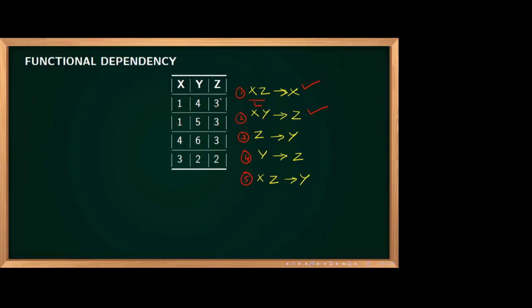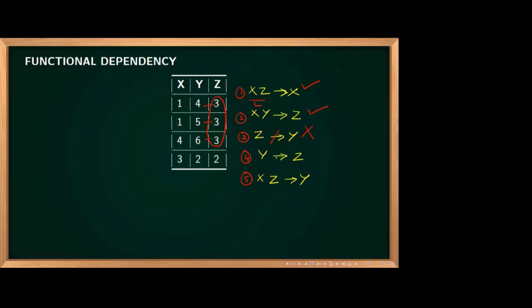Z determines Y. There is a complication. Z is having 3. So all the cases Y should repeat. So in that case, here it is 4, 5, 6. All are different. At least one difference is enough to tell that it is wrong. So Z determines Y is wrong.